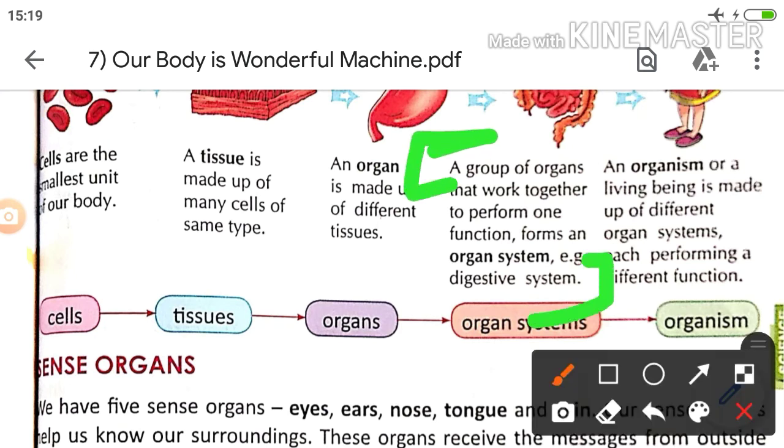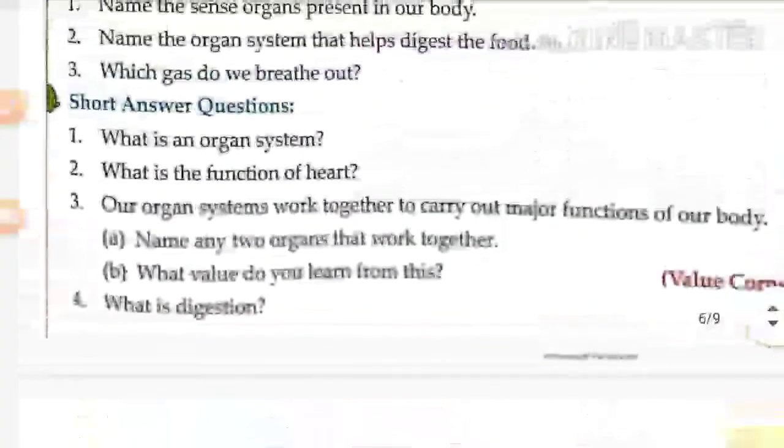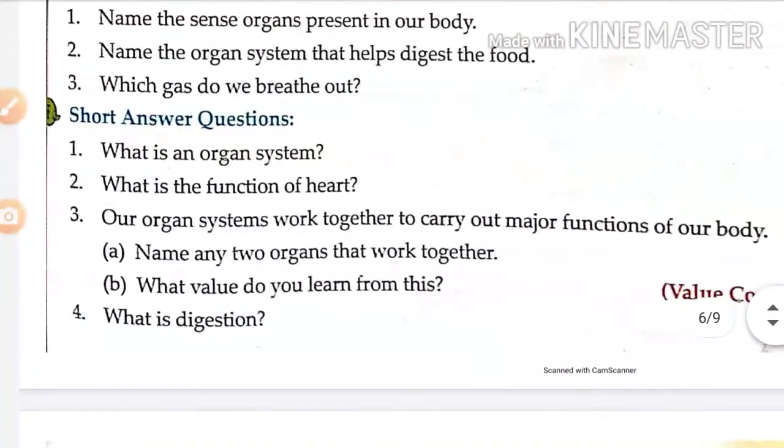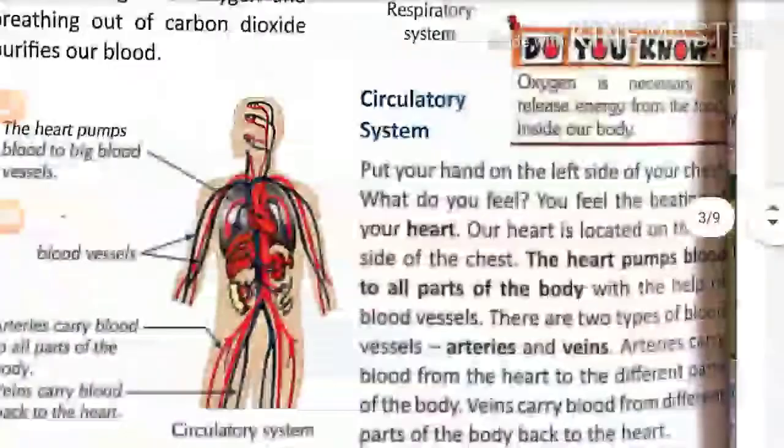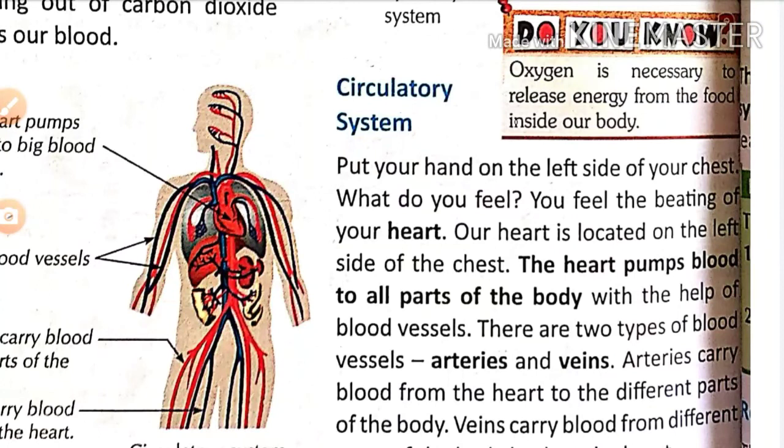What is an organ system? You have to write this sentence there. Next question is, what is the function of the heart? The function of the heart is that the heart pumps blood to all parts of the body.